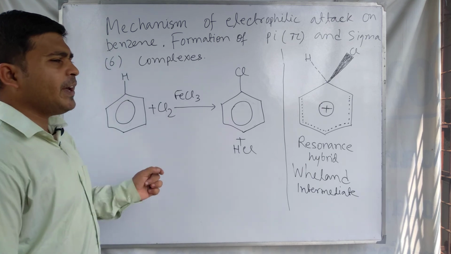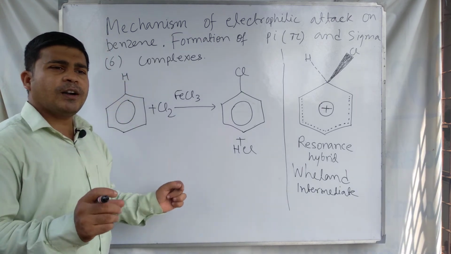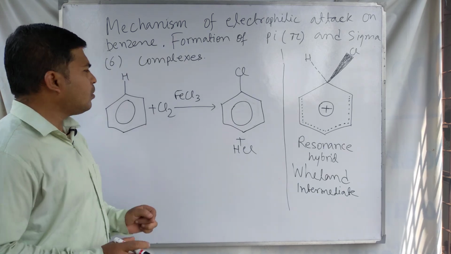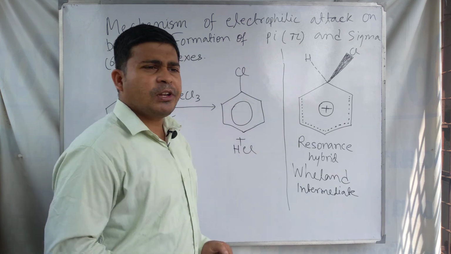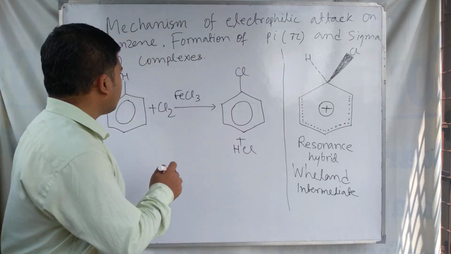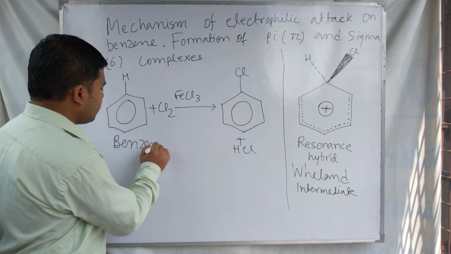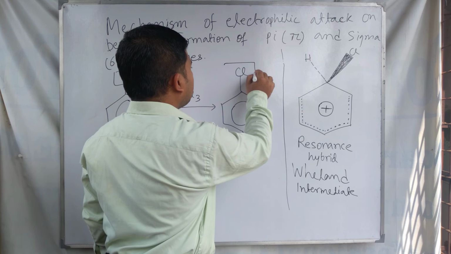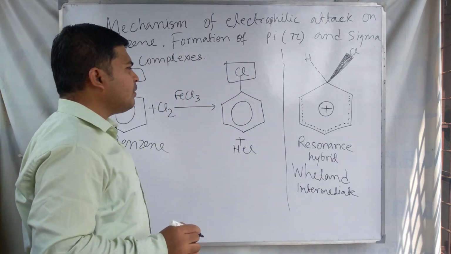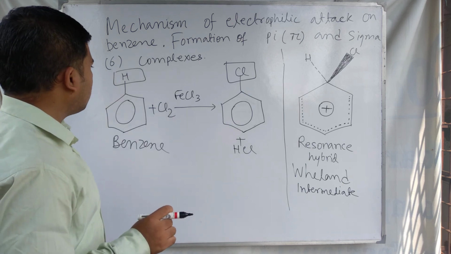Electrophilic substitution reaction means when an electrophile replaces one atom or group of atoms, at that time we call the substitution reaction an electrophilic substitution reaction. Suppose this is benzene, and one hydrogen atom of the benzene is substituted by a chlorine atom. So this is one example of an electrophilic substitution reaction.